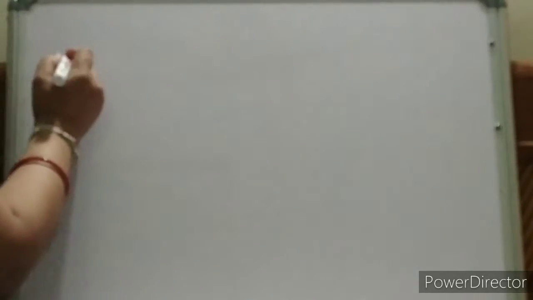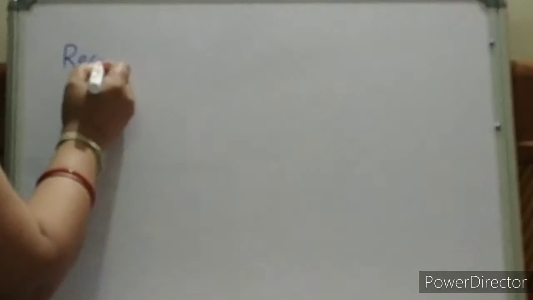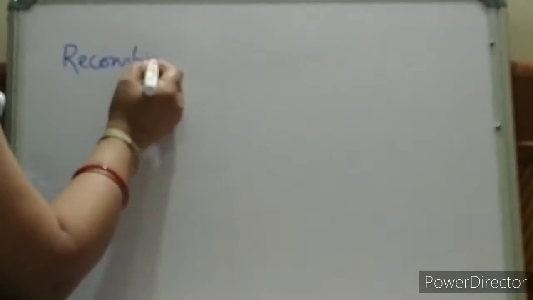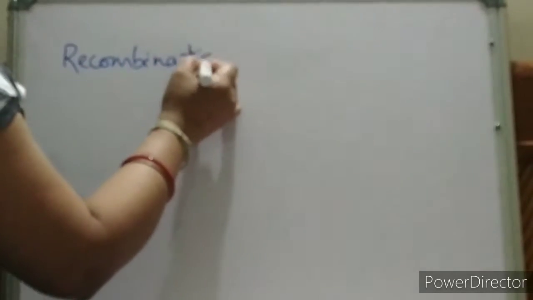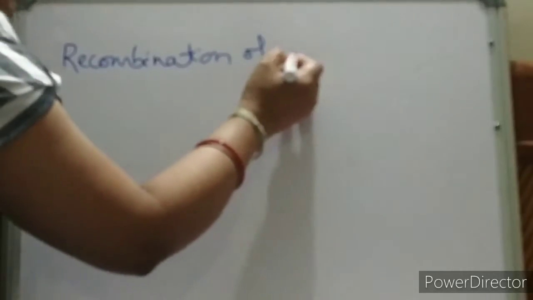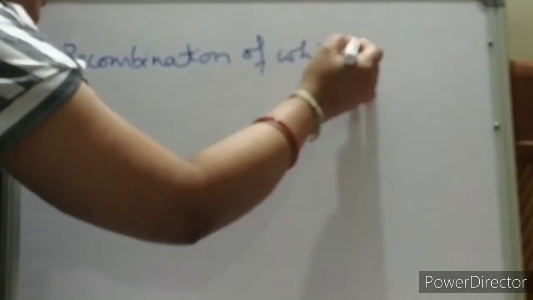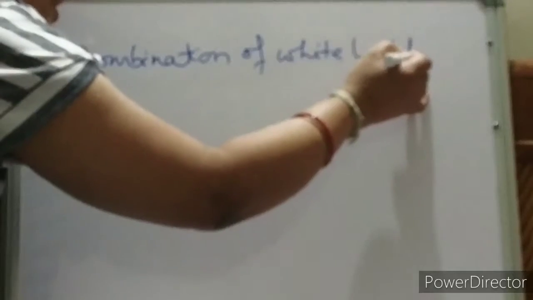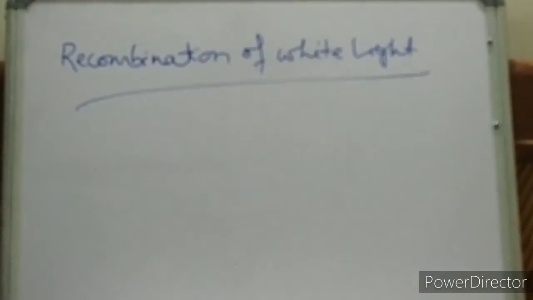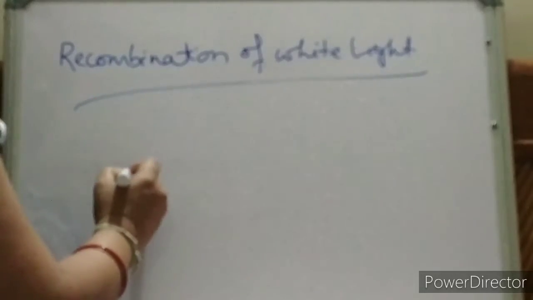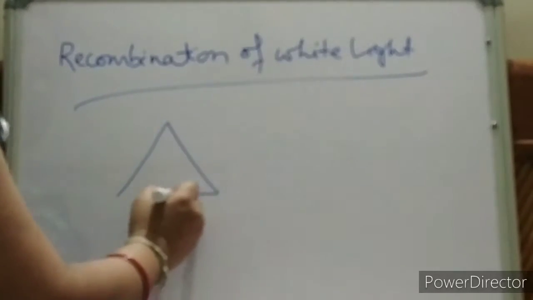Today we are going to discuss recombination of white light and we'll discuss how a rainbow is formed. So first, recombination of white light, which is the easiest concept. What does it mean? Till now we have discussed dispersion of white light by a prism.